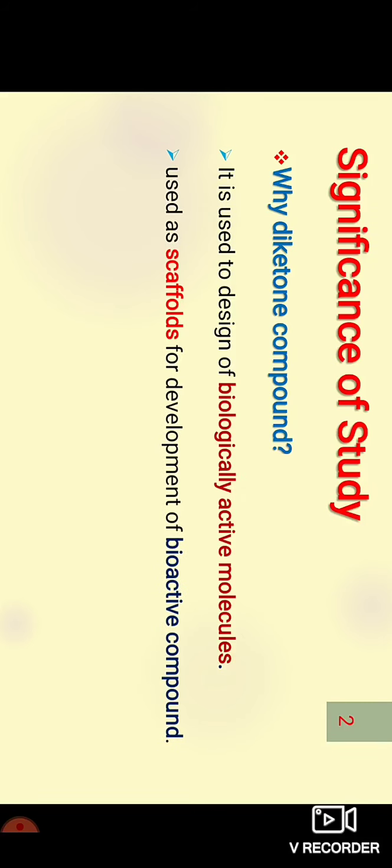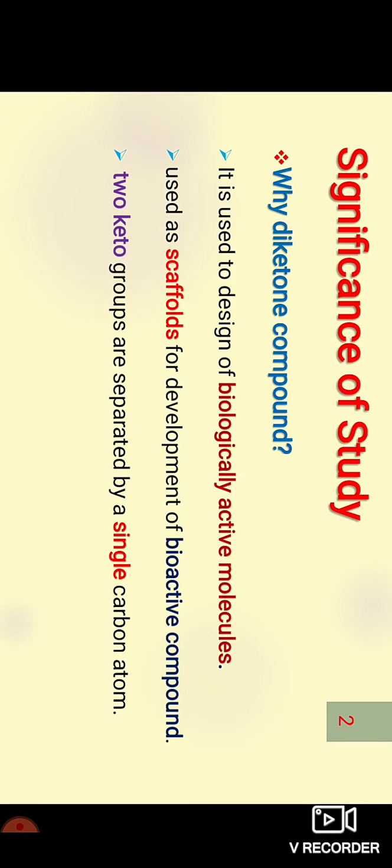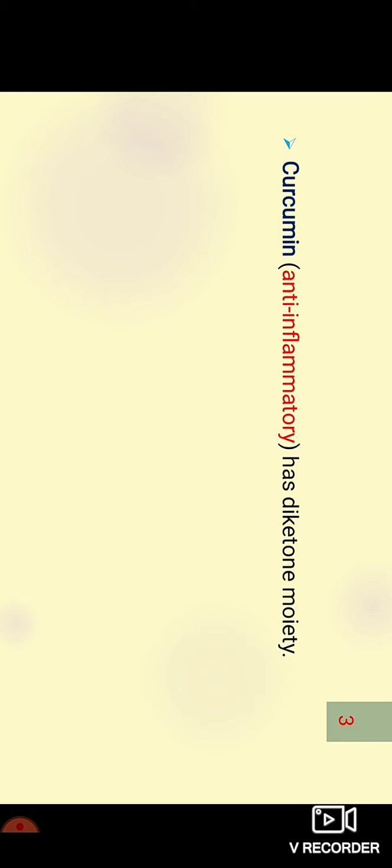Diketones are used as starting materials for the development of bioactive compounds in organic synthesis. A diketone in which two keto groups are separated by a single carbon atom is known as beta diketone. Some natural products, like the anti-inflammatory curcumin, have a diketone moiety in their structure.